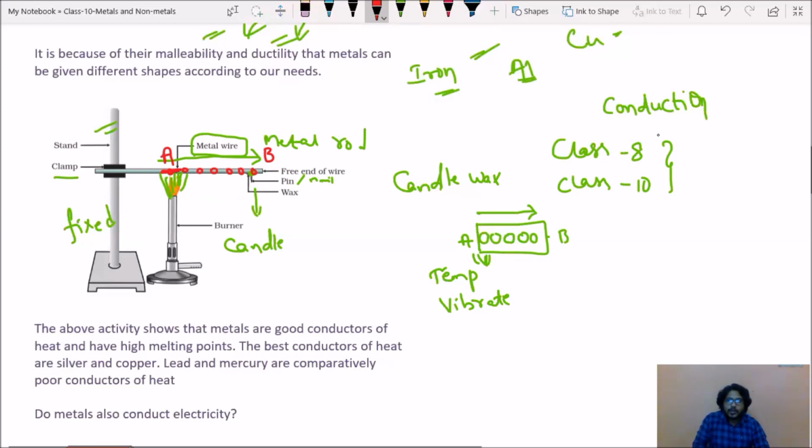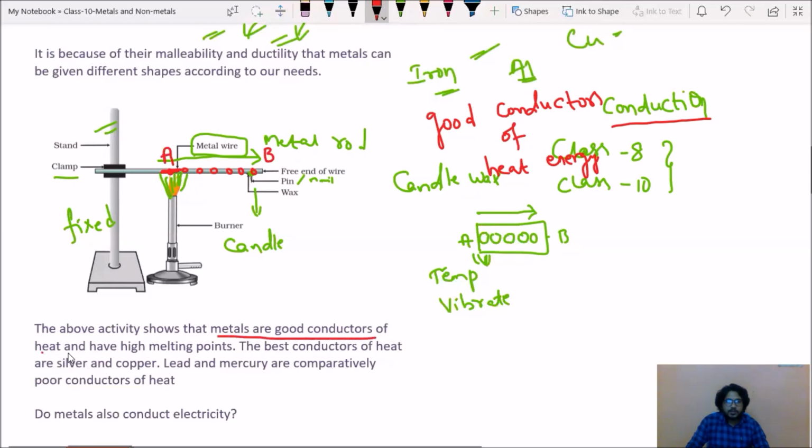Hence, we can call conduction, or metals are good conductors of heat energy. So by this we can say metals are good conductors of heat.